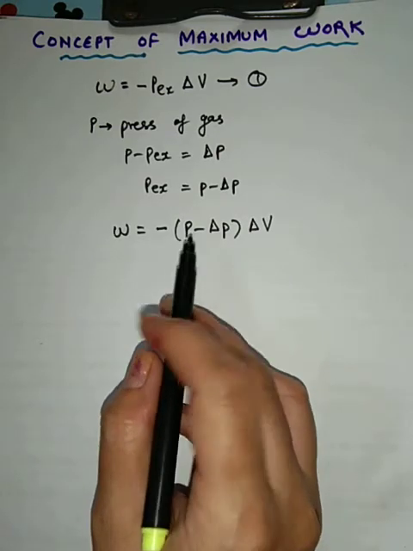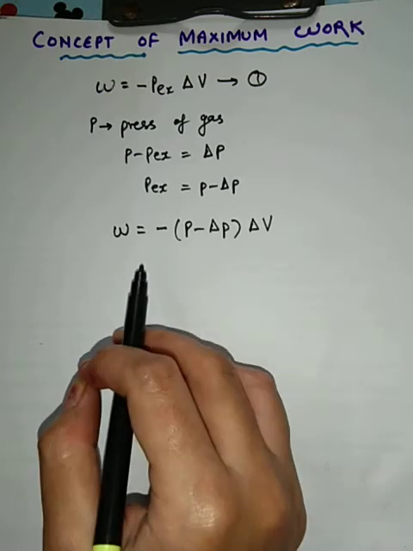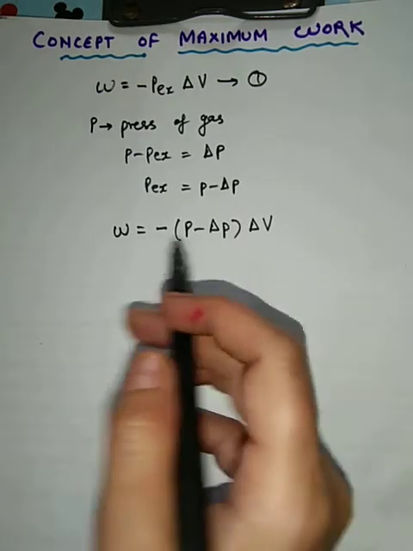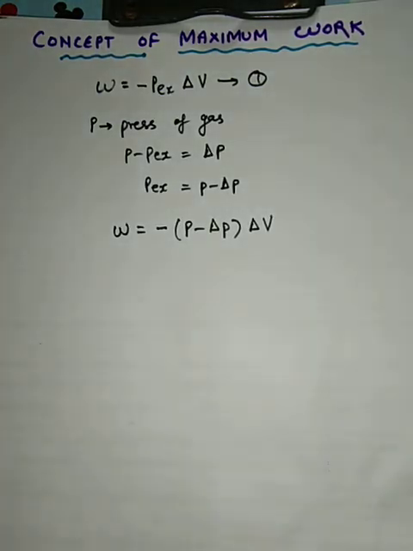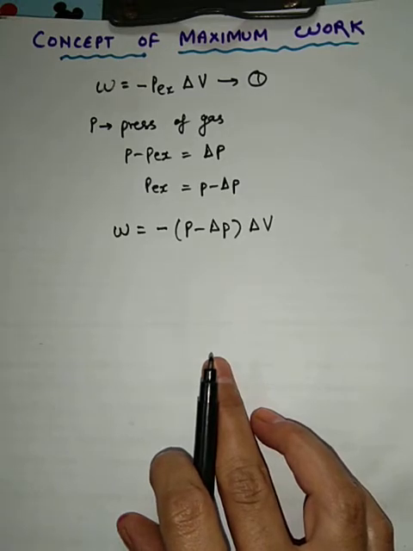This means that the opposing force, that is P external, is only infinitesimally smaller than P, which is called driving force. And if you remember, this was exactly the condition for a reversible process, right? Reversible process के लिए भी यही condition था.